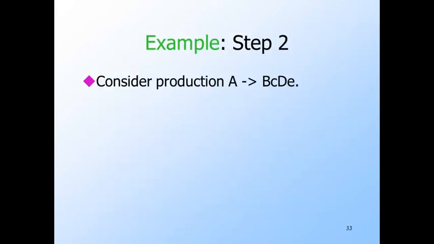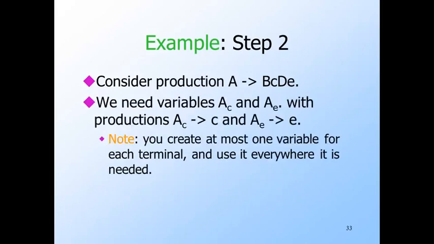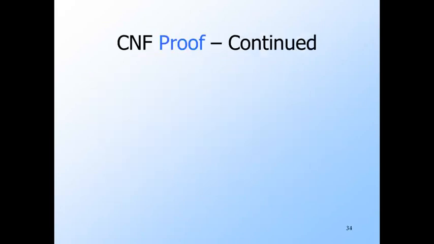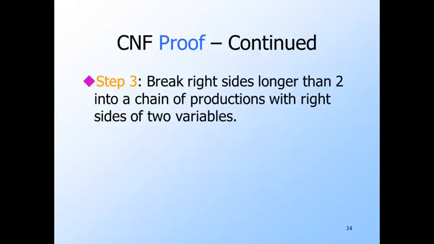Here's an example involving the production A goes to B little c D little e. c and e are terminals, so we must create variables a sub c and a sub e with their productions. A sub c goes to c and a sub e goes to e. Then we can replace A goes to B c D e by A goes to B, A sub c, D, A sub e. Now all production bodies that are not a single terminal are strings of two or more variables. If exactly two, that's great because that's what CNF requires.